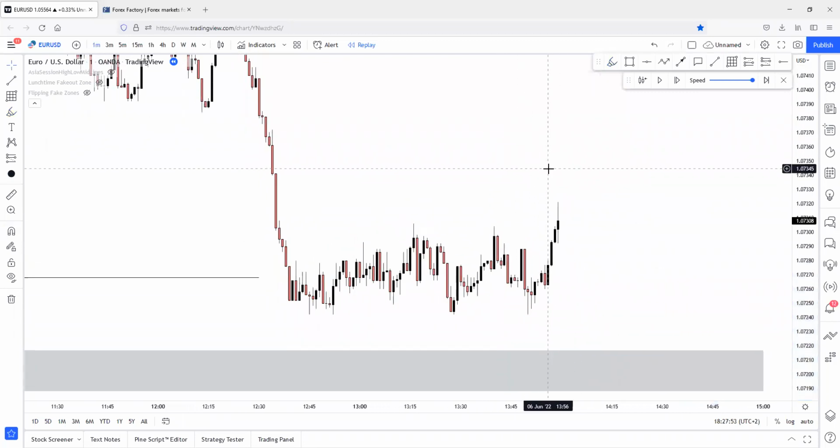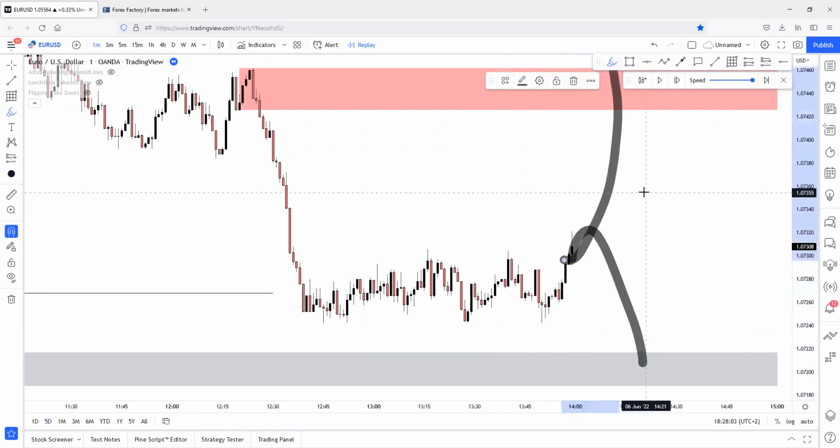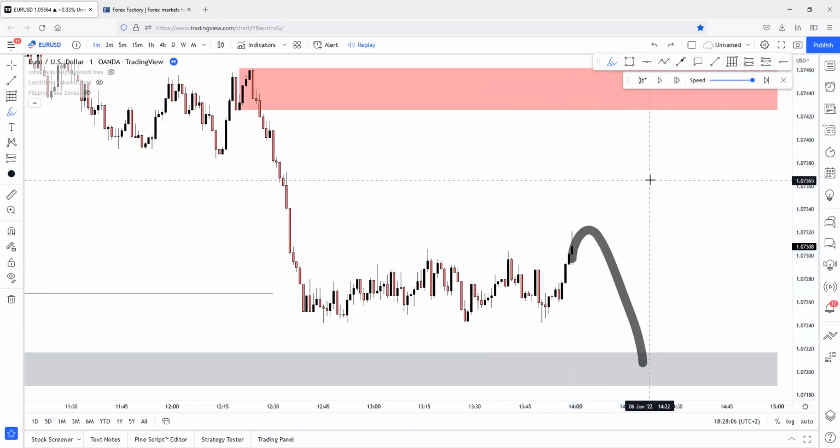And this is a huge range. So basically, I'm just waiting for buy stops. We can call this the first buy stop. We can call this the second buy stop. I'm just waiting for price to tap these zones. This will be the first buy stop. This will be the second buy stop. If price actually taps these zones, we'll be able to do something.